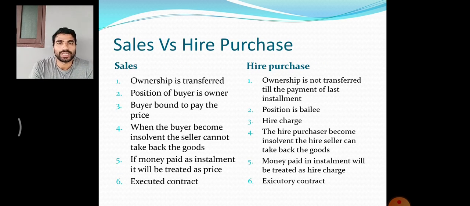Now I think all of you are clear about sales and agreement to sales. Now let us check out the difference between sales and hire purchase. Sales versus hire purchase. Dear students, you would have heard of hire purchase agreement. Hire purchase agreement is an agreement.